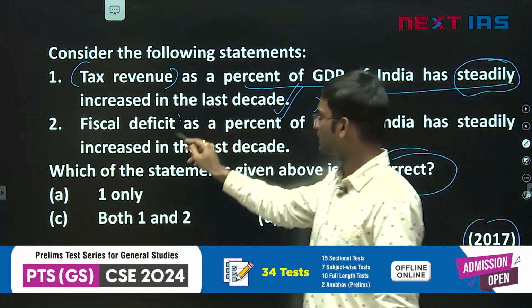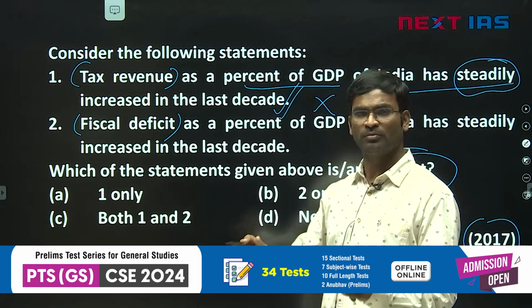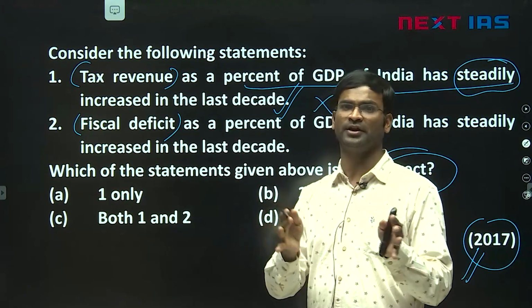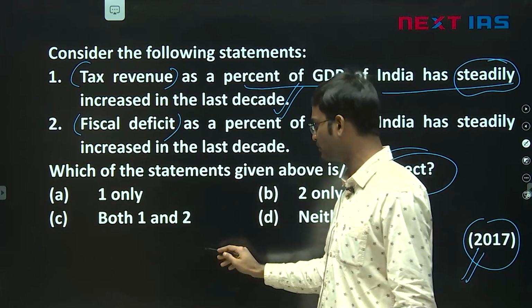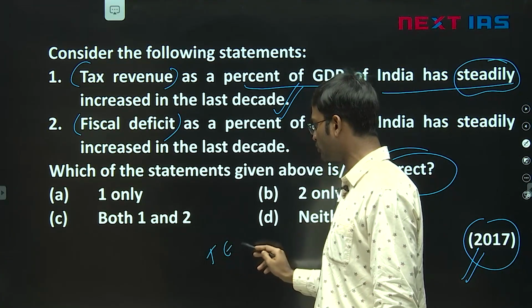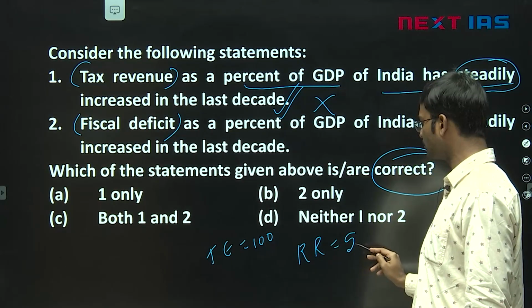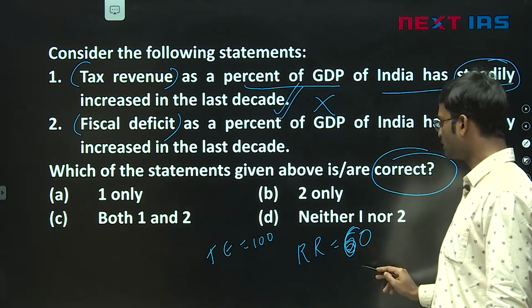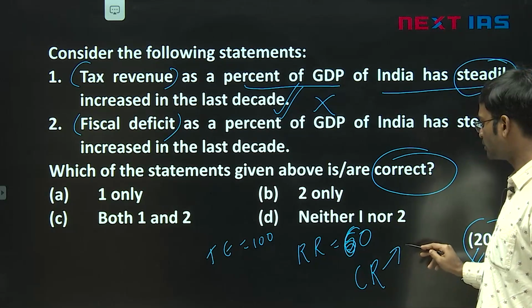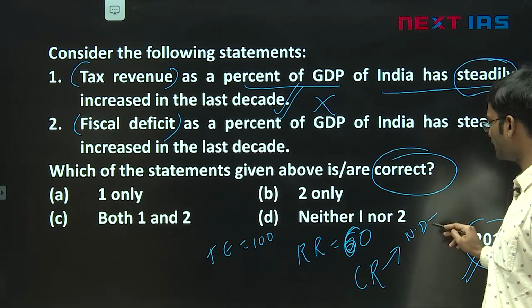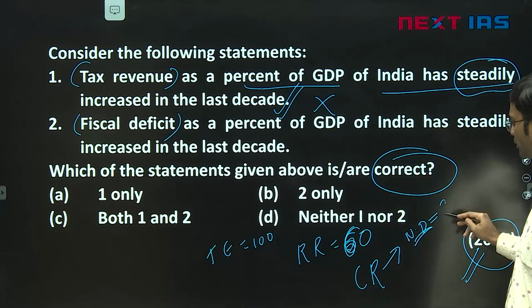Fiscal deficit. What is fiscal deficit? It is when the government is spending more than its income. So in a financial year, for example, total expenditure is 100 rupees, friends. Revenue receipts are, let's say, 60 rupees. In capital receipts, non-debt capital is, let's say, 20 rupees.